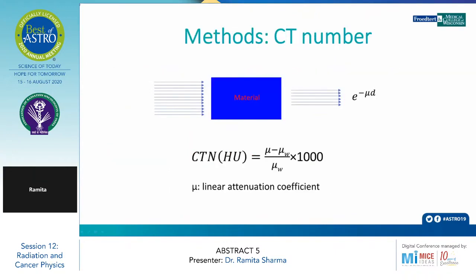This is the CT number method. As we know, whenever radiation passes through a material, some of it gets absorbed and some part of it gets transmitted. So mu is the linear attenuation coefficient and HU is the Hounsfield unit, by the formula HU equals mu minus mu water, divided by mu water, into 1000. They have taken this model to calculate the change in the CT number of the acinar cells as well as the adipose cells.